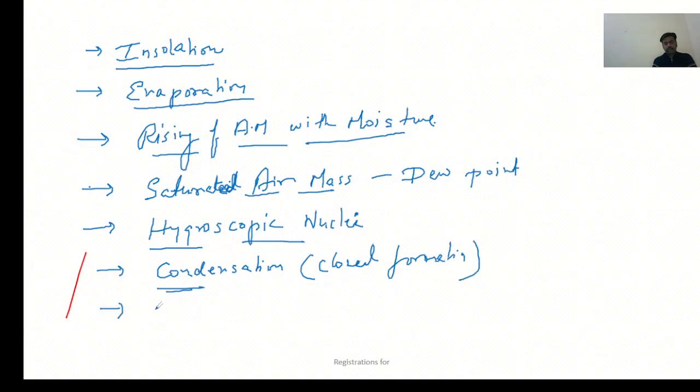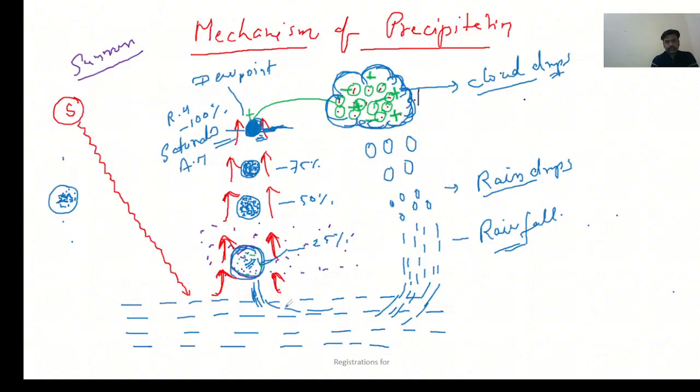And then cloud drops are forming, as you can see in the diagram. These cloud drops are bigger in size. That's why they are falling on the surface due to gravity.